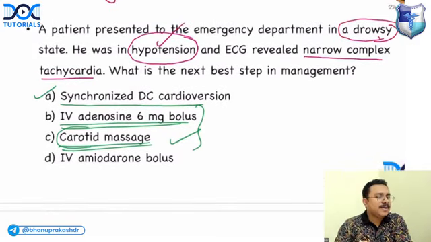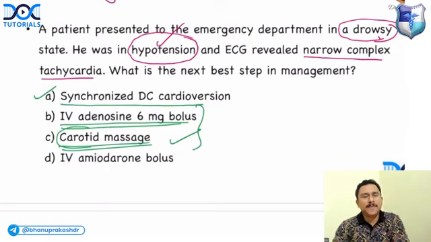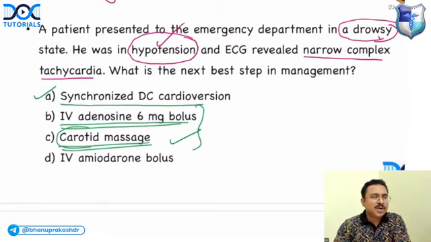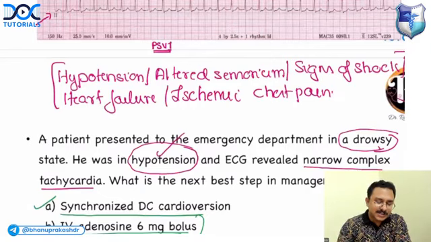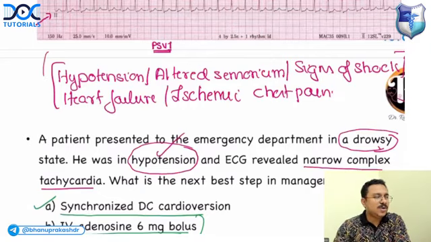Ventricular tachycardia, you can go for amiodarone. Amiodarone infusion can be given. You will give a bolus dose of 150 milligram followed by 1 mg per minute for the first 6 hours, followed by 0.5 mg per minute for the next 18 hours. If it is not reverting with amiodarone, go for DC shock. But if ventricular tachycardia is again with any of these features, directly go for DC shock without amiodarone.